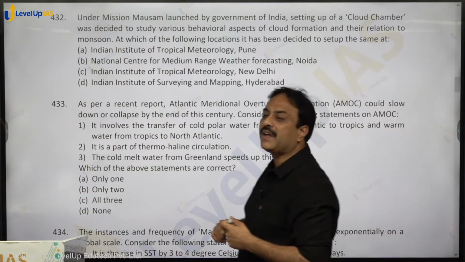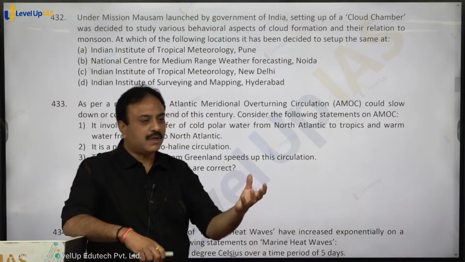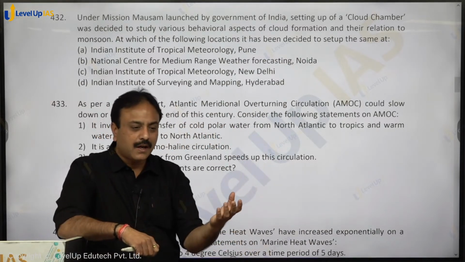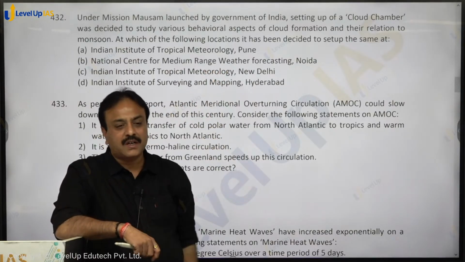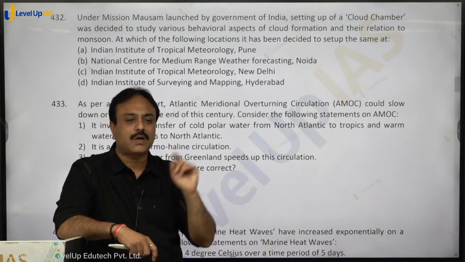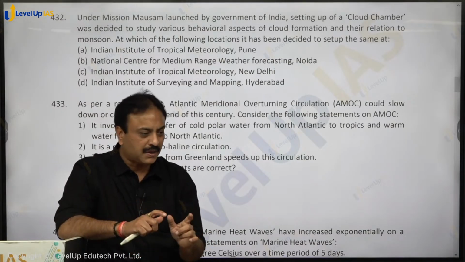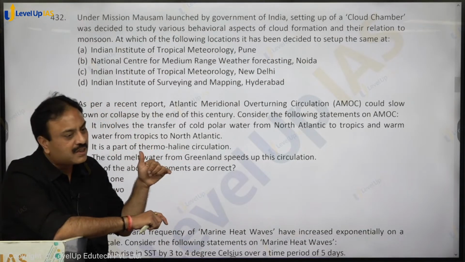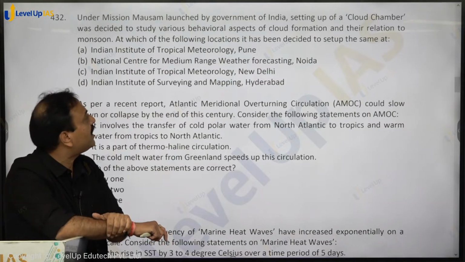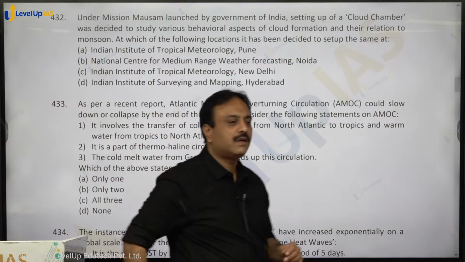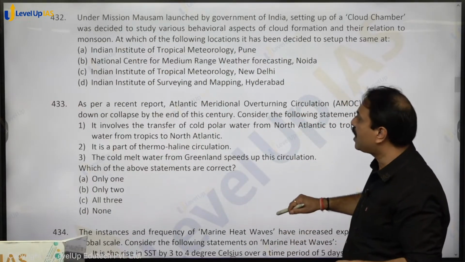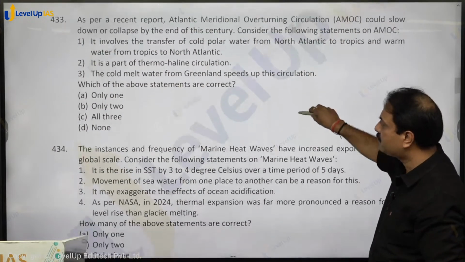What they are doing? They are making cloud in a chamber. They are causing evaporation, allowing the water vapor to move up, causing artificial condensation, and trying to watch how cloud formation exactly takes place. For that, they have established a cloud chamber. It is first in India, at Indian Institute of Tropical Meteorology, Pune, IITM. Right. So option A for apple shall be the right answer.